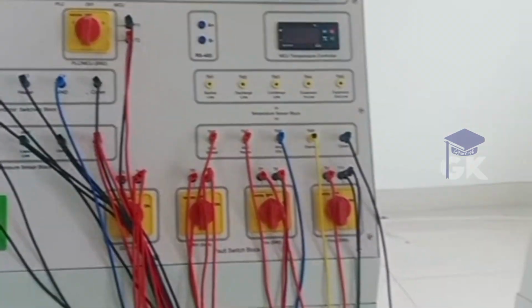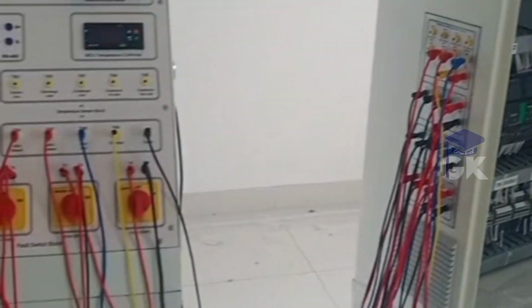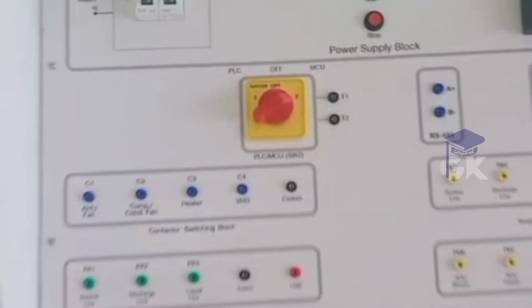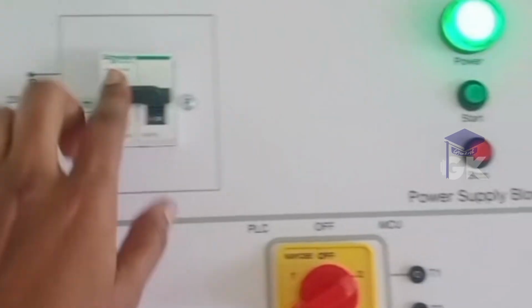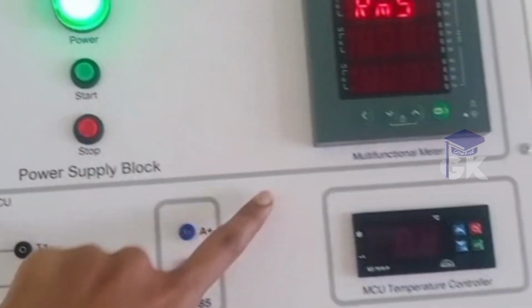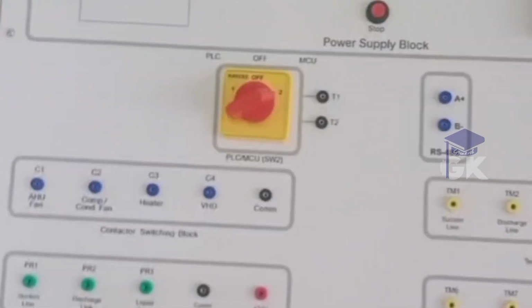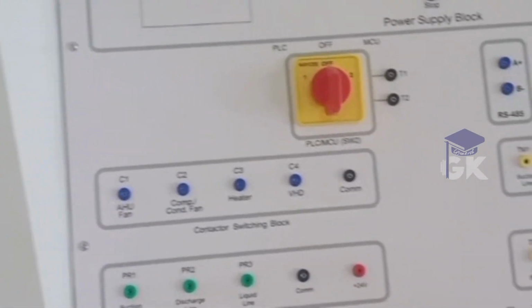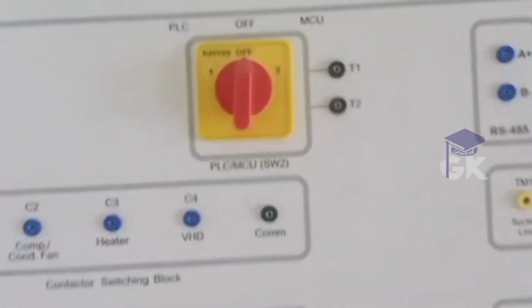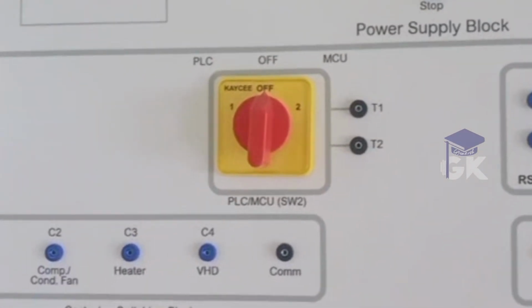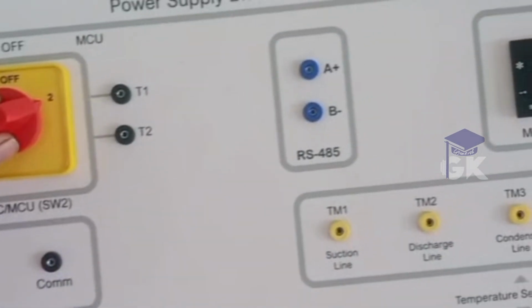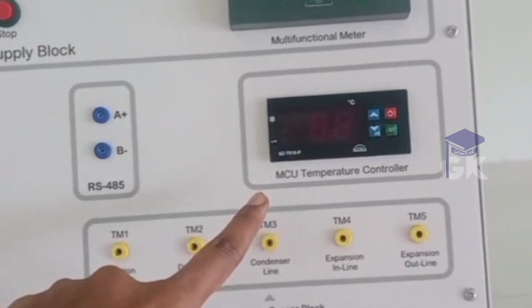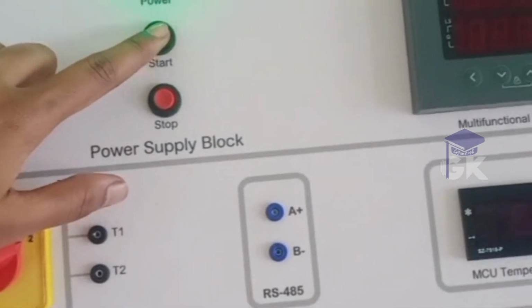The HVAC panel is connected to the PLC through patch cards. Here the 230 volt power supply is on. Here is the indicator, and this is the multifunction meter. Now we are going to show how the HVAC system works manually. To operate manually, we have to switch to the microcontroller unit. Then we have to turn on the microcontroller unit temperature controller. Now, start button.